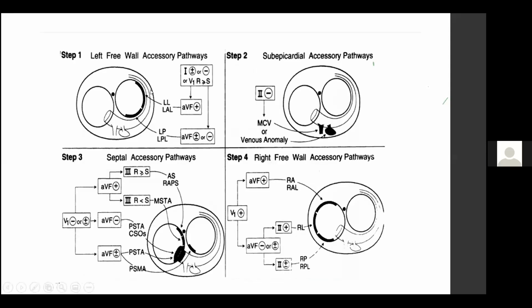So this is the Arruda algorithm. This is most important. We have to go step by step. We have to go from step 1, step 2, step 3, and step 4. So we cannot jump steps. First of all, we see step 1.